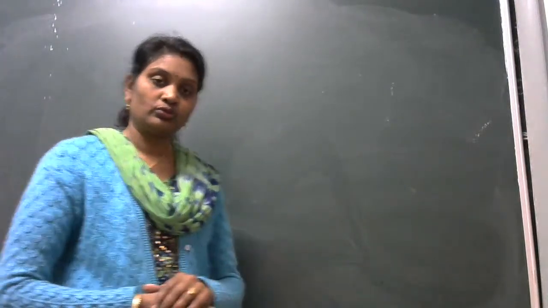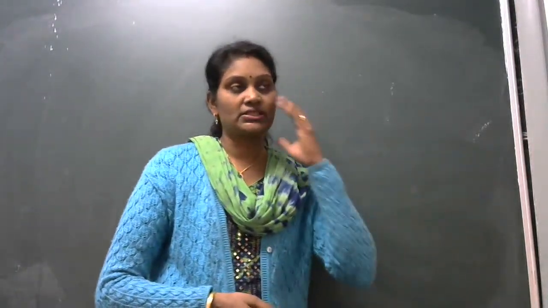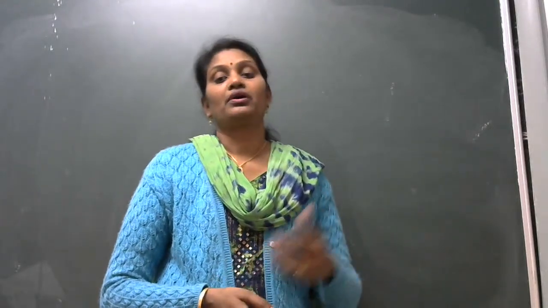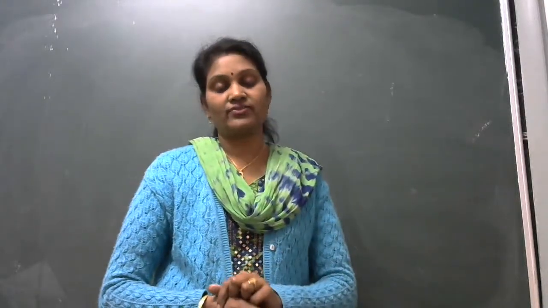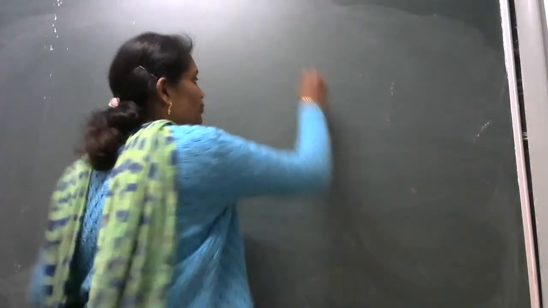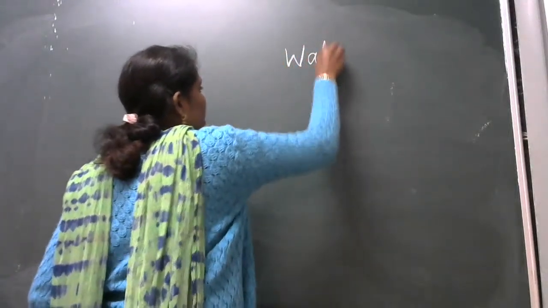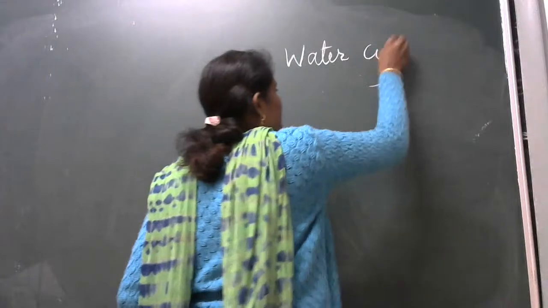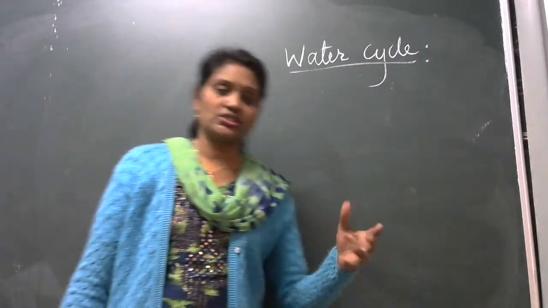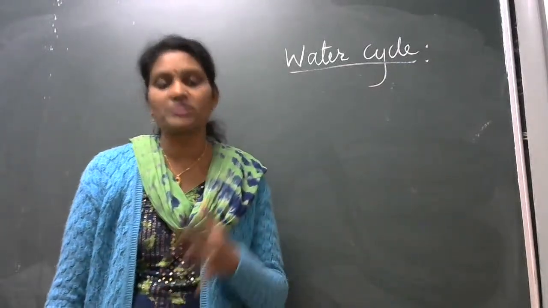So water has various resources. The first one is groundwater, how we will get it, and what its uses are. But first of all, once again, the forms of water. Now, students, yesterday I told you how these forms are present in the water cycle, how all three forms we will get.